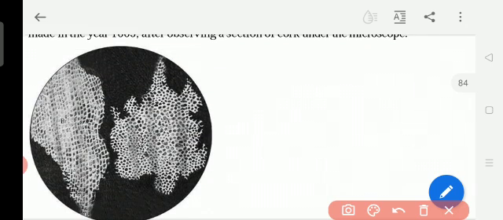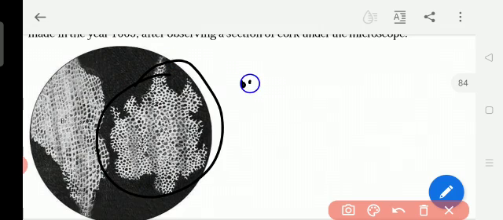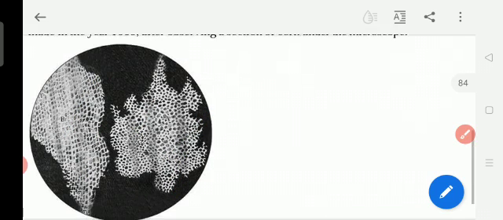So cells are arranged like this. You see in this, so many cells are there. Small cells together make one tissue, and this tissue can become one organ. You see how the cells are arranged. This is the way cells are arranged.